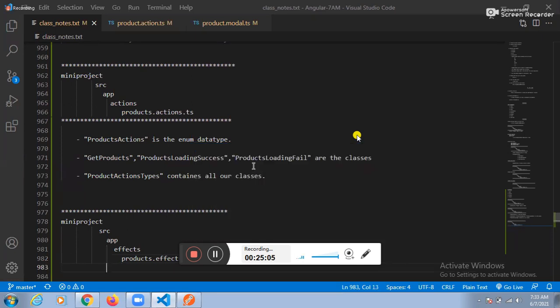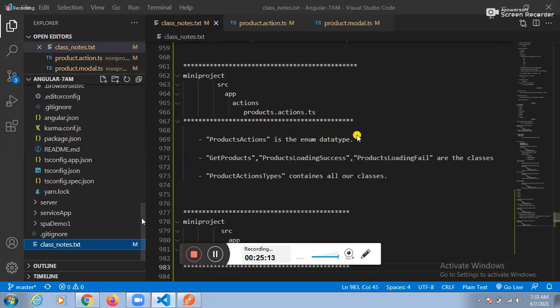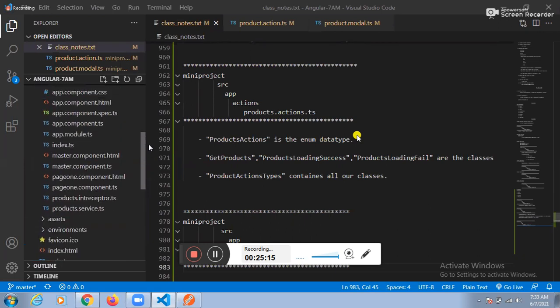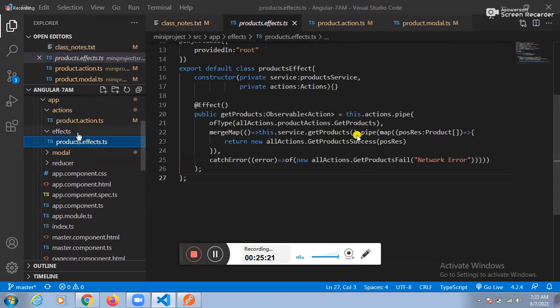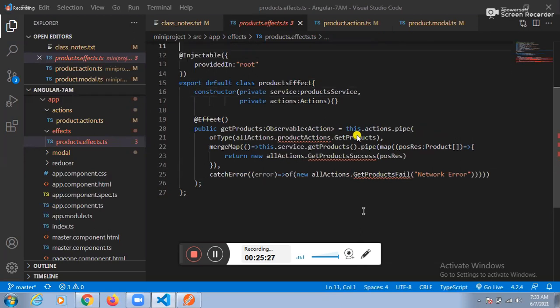We need to create products.fx.ts. Pranav, explain here how to create the FX file. Please go to the mini project, then to the FX folder. Under the FX, we have the products FX now. Pranav, how to create the FX?